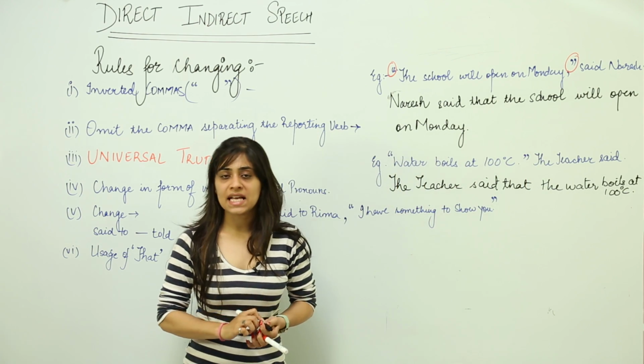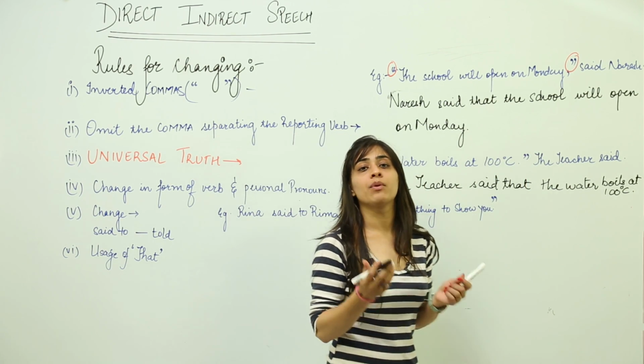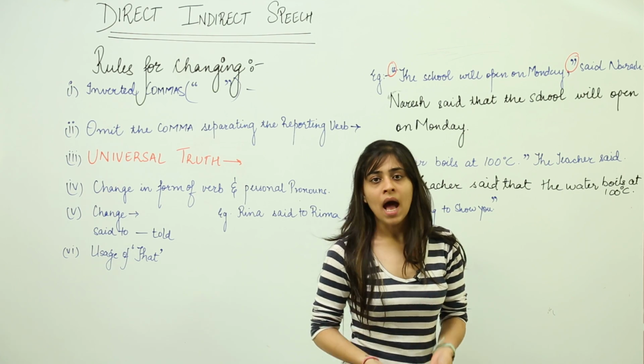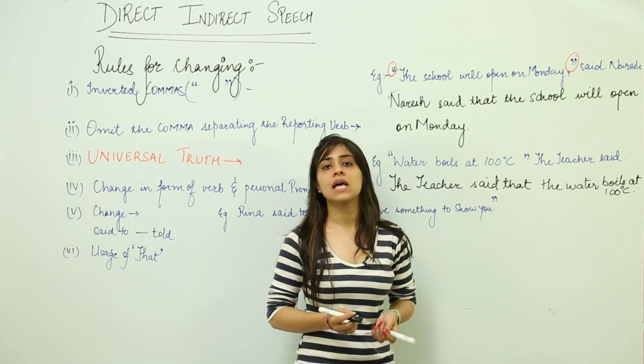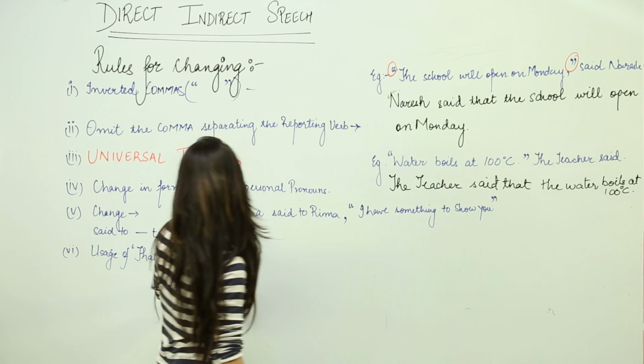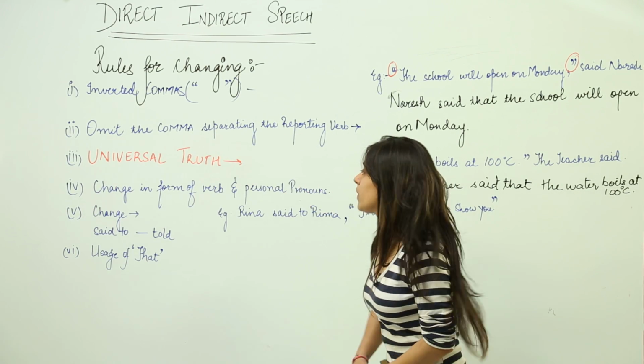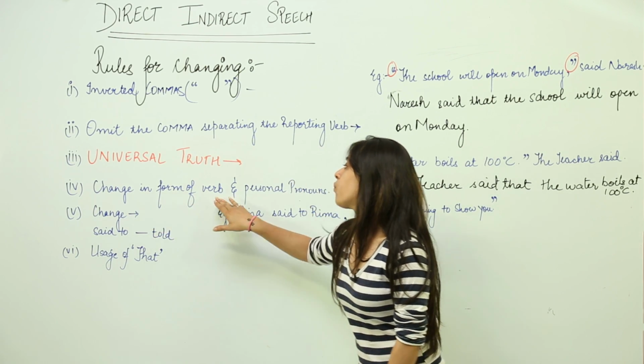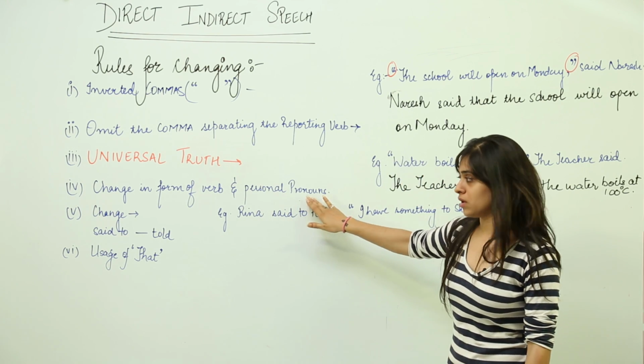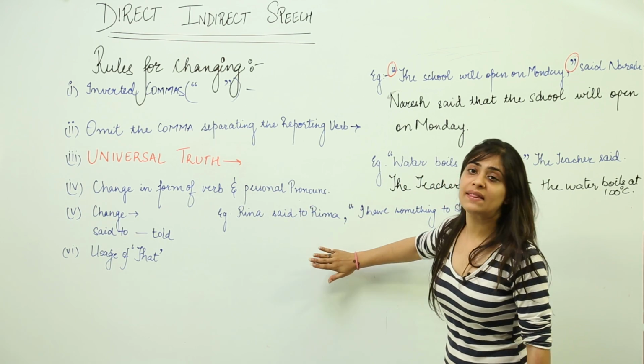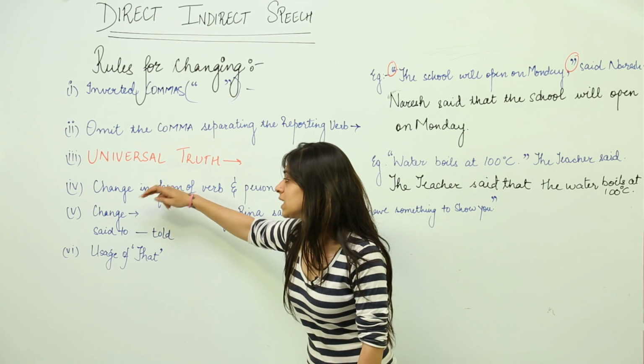So in any universal truth, it remains unchanged. The form of verb and the form of speech remain unchanged. Moving on to the next rule, we need to change the form of verb and personal pronouns. I will explain this in the next example.